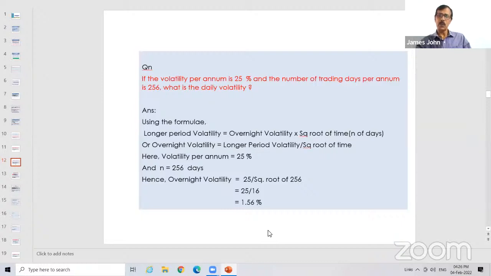For that, you have to divide by the square root of 256. So 25 by 16, that is 1.56. Or if you are doing 0.25 by root of 256, you multiply with 100. You will get the same answer, 1.56. Okay, sir. Thank you, sir.